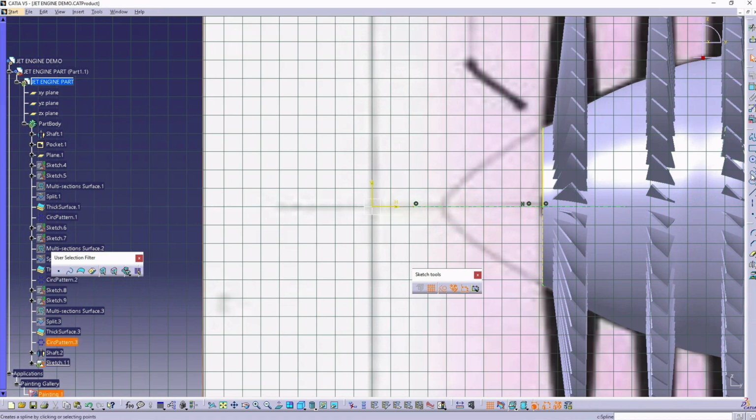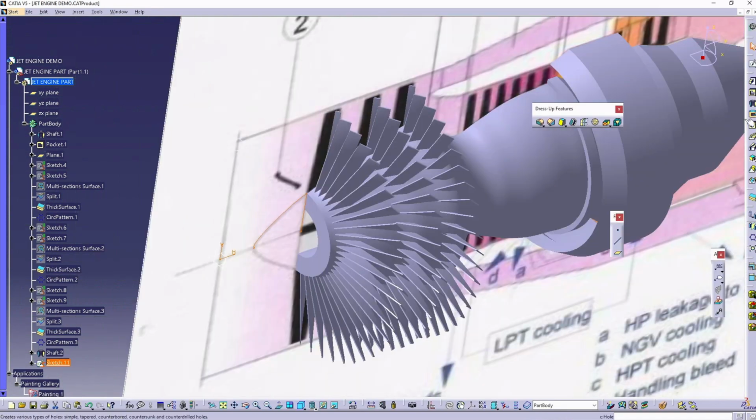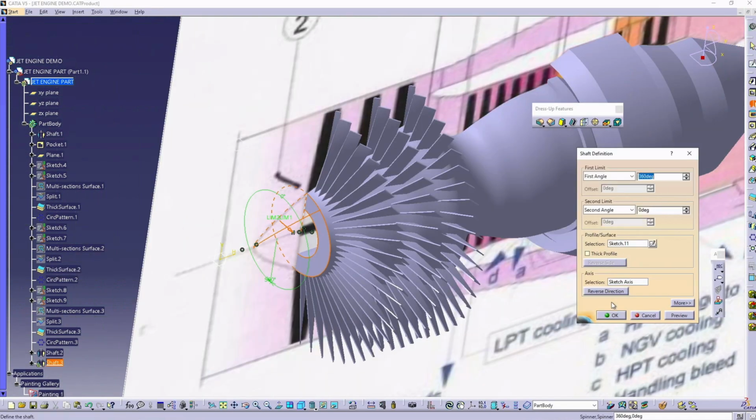For the nose cone, we're going to use the spline command again, creating as many points as necessary, and adjust them until we're satisfied with the result. Exit Workbench and apply the shaft command once again.